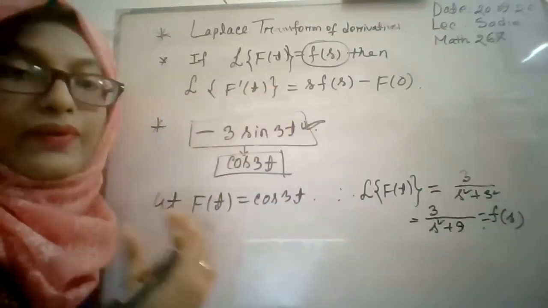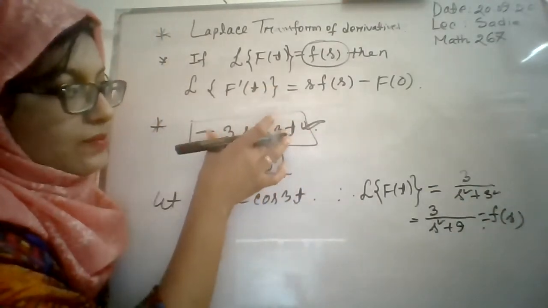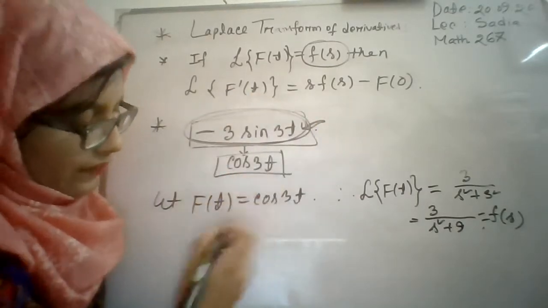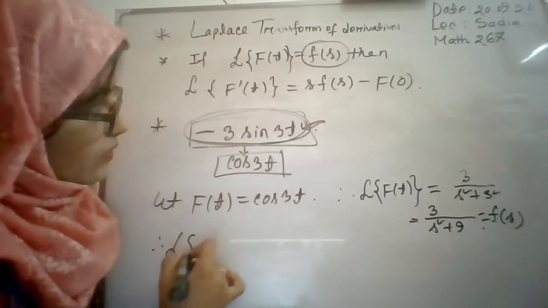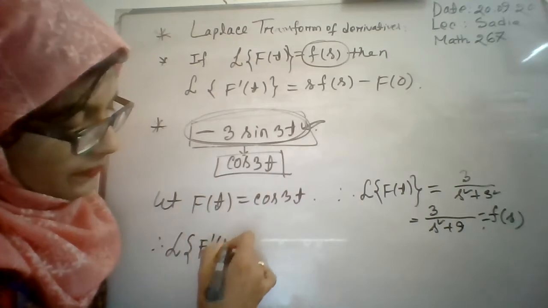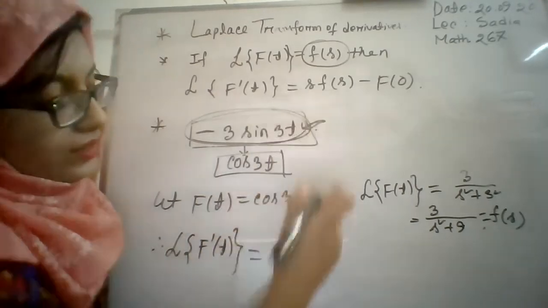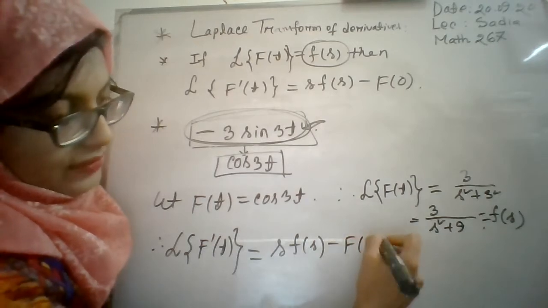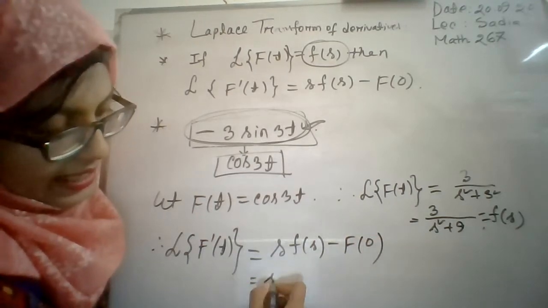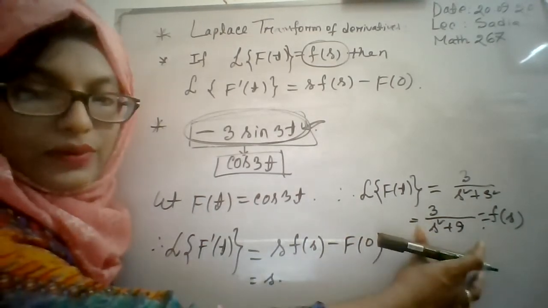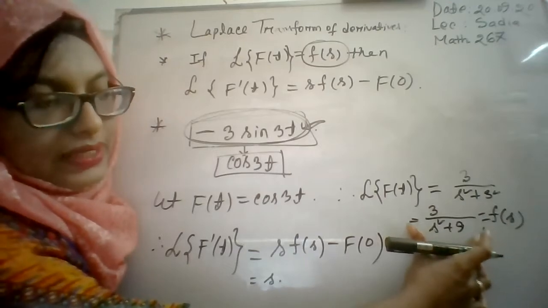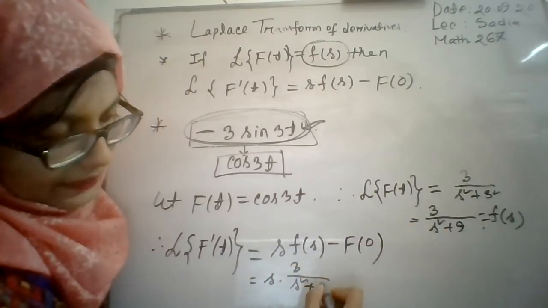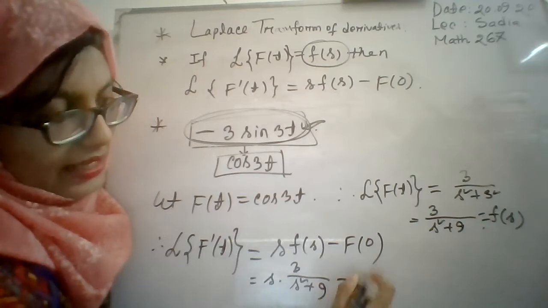Now we will find the Laplace transformation of this because it is the first derivative of cos 3t. So Laplace transformation of f prime t is equal to s F of s minus f of 0.